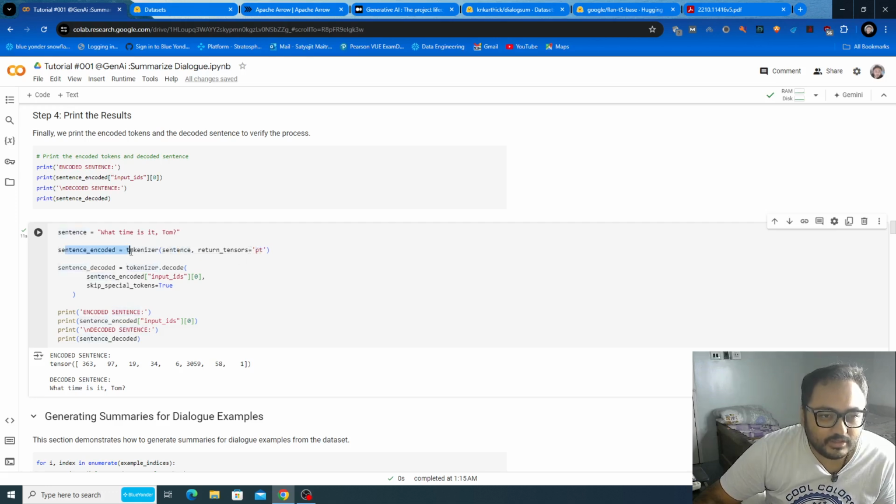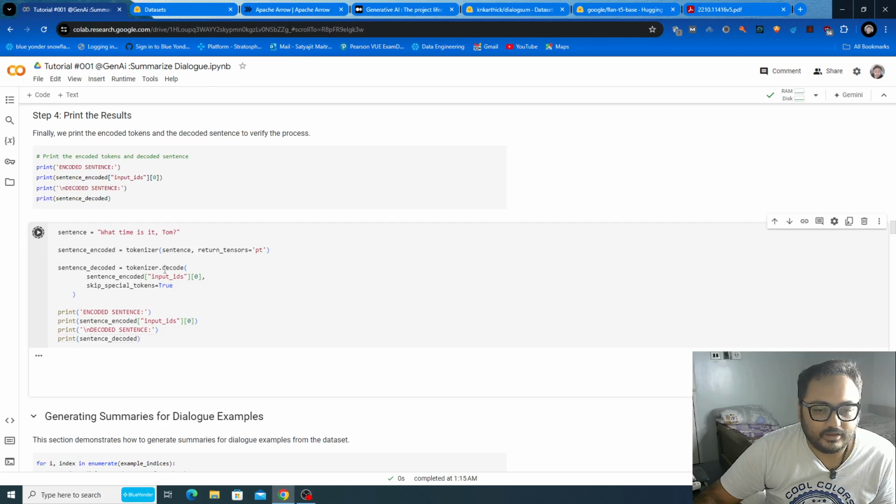Once we have the encoded format of this sentence, we do the decoding with exactly the same function. That's why we use skip_special_tokens equals true, so that if any special token was used by the tokenizer at the time of tokenizing, it will detokenize in the same format. If you run this, you will see the output tensor of this string, and this is the decoded sentence.